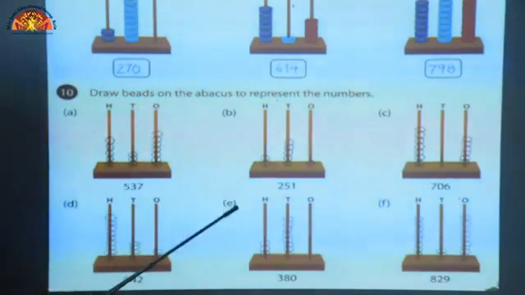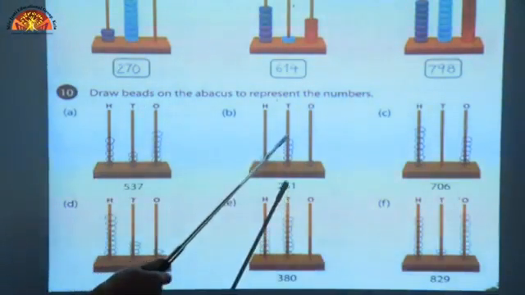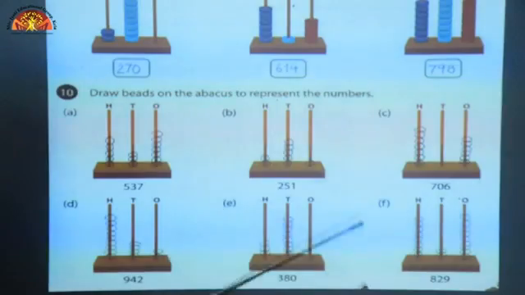I hope you have understood. You can draw the beads in other abacus according to their numbers.